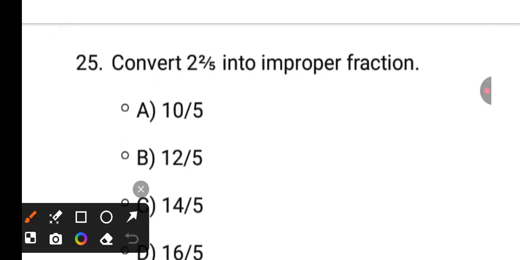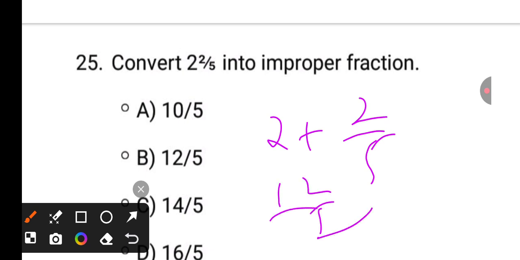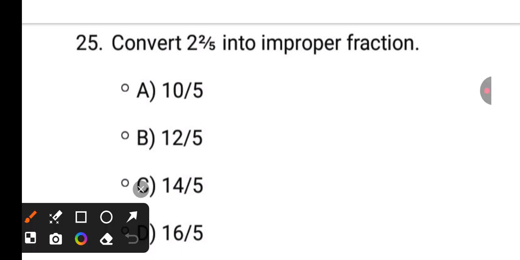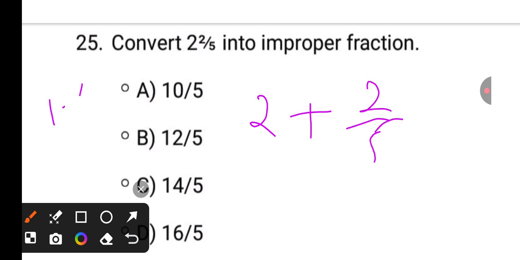Next, it is 2 plus 2 by 5, which is 12 by 5. In terms of percentage, how to calculate? See, it is 2 plus 2 by 5. See, 1% equals to what? 1% equals to 100. 100 equals to 1%.